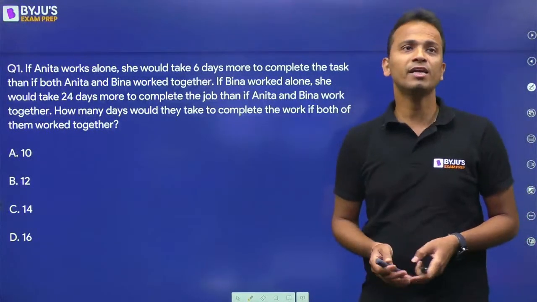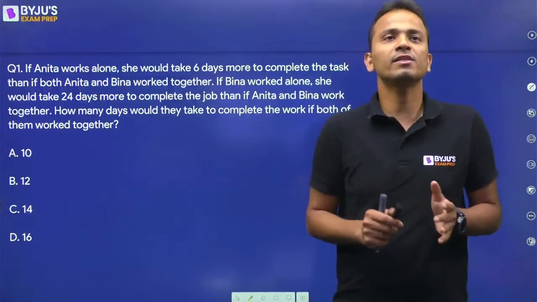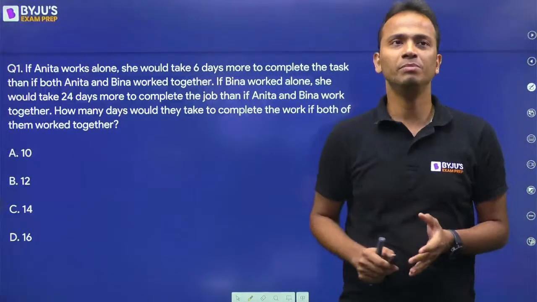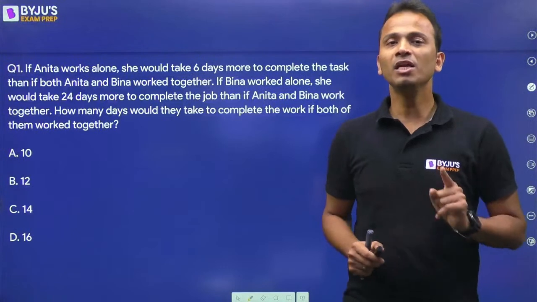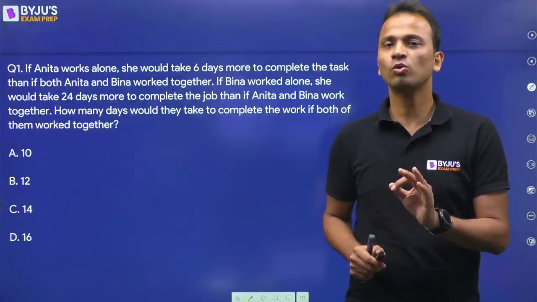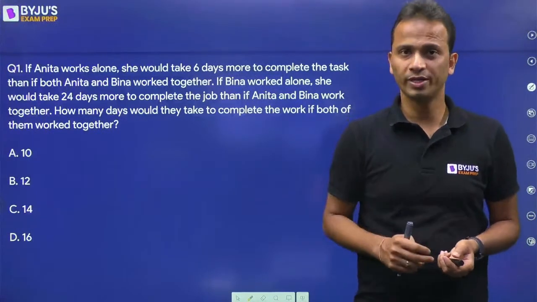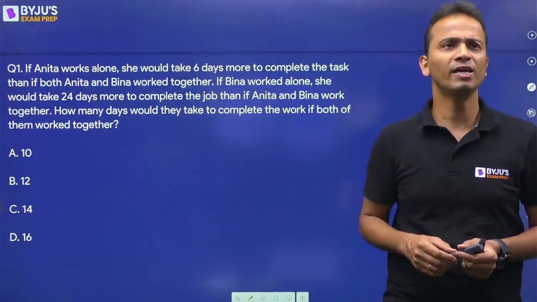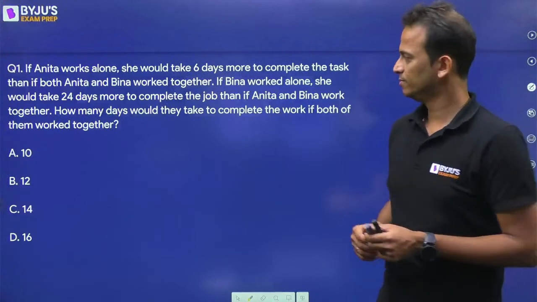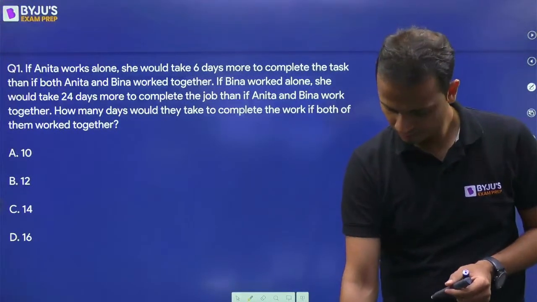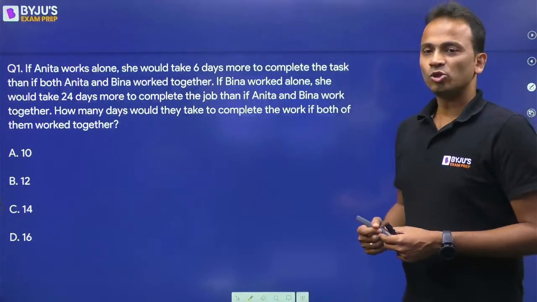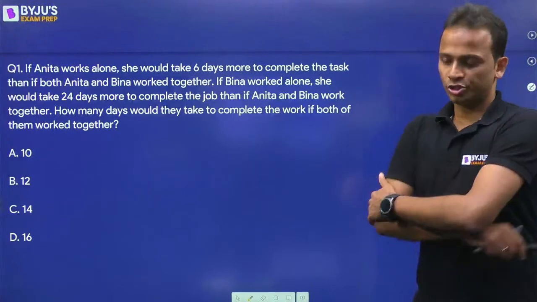The question says that if Anita works alone, she would take 6 days more to complete the task than if both Anita and Beena work together. Similarly, if Beena works alone, she would take 24 days more to complete the job than if they both work together. You have to find out how many days they would take to complete the work if both of them worked together. Kirti has already given the answer. Nice, good Kirti. I'll give you a few more seconds to solve this question.